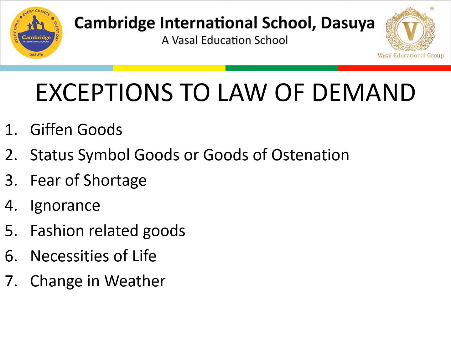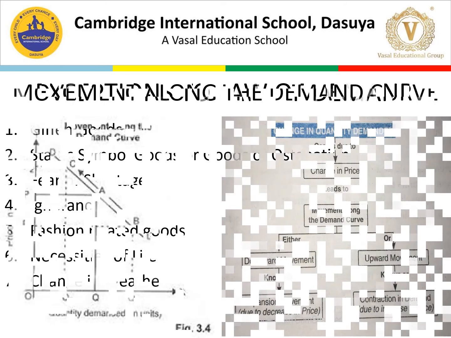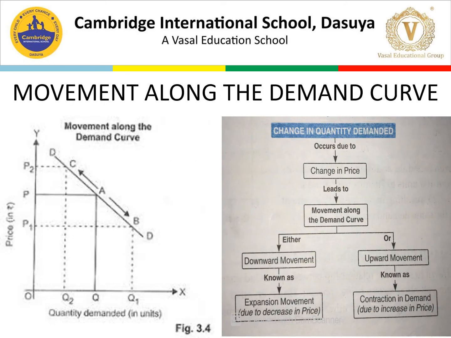Next thing is movement along the demand curve. First, we can see there are two movements in the graph we are showing. In the flow chart, I try to explain everything related to movement along the demand curve. When we talk about the movement, there can be an upward movement and a downward movement. The upward movement we call the contraction of demand, and the downward movement we call the expansion in demand.